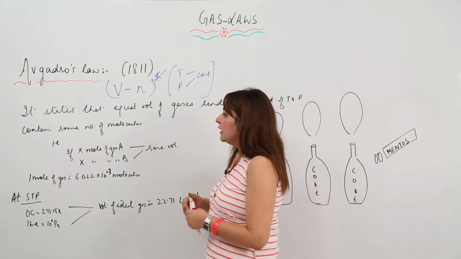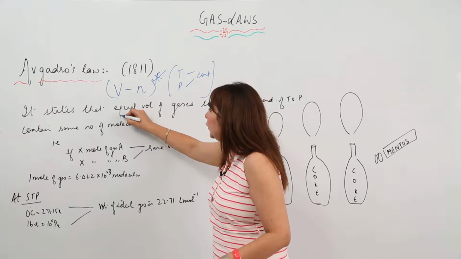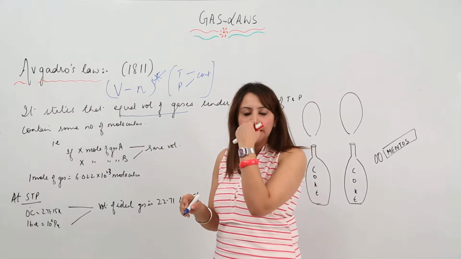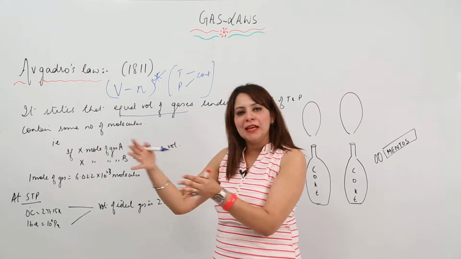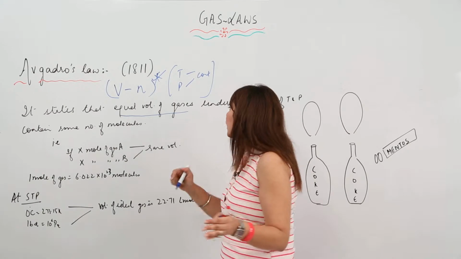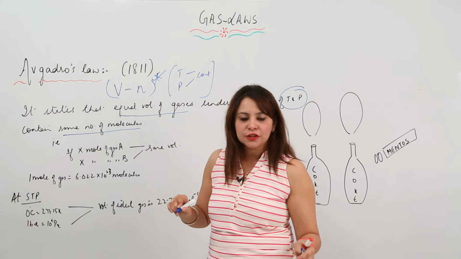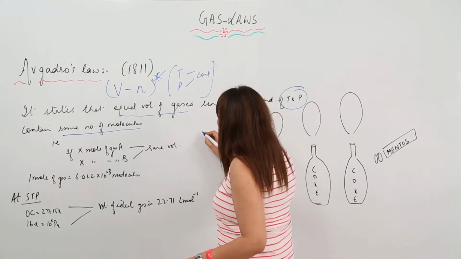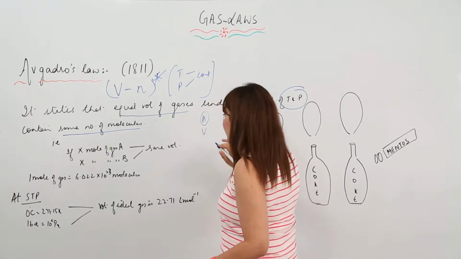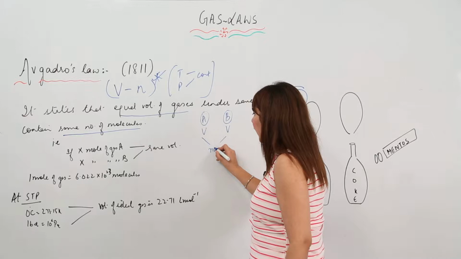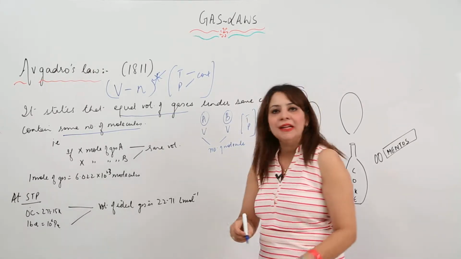First I will read the statement. It states that equal volumes of gases, that means if gas A and gas B have the same volume V, at the same conditions of temperature and pressure, will contain the same number of molecules. So if gas A has volume V and gas B is again volume V, they contain the same number of molecules, provided the temperature and pressure remain the same.